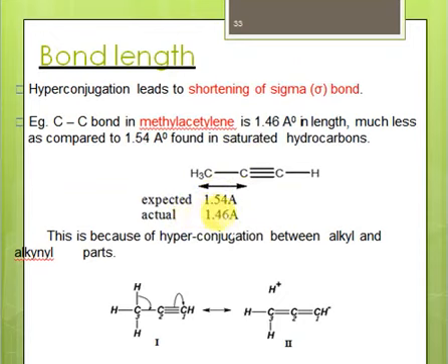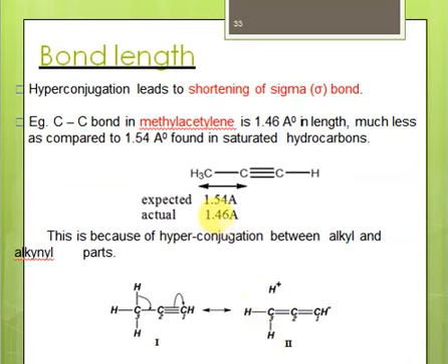And why is that so? This is because of hyperconjugation. Just see, for example, this hydrogen is getting delocalized here, right? So we're getting a double bond here, and a double bond is shorter than a single bond. Since it's not a pure double bond, it's a bit longer, right? So you can see easily that this bond length is very close to that of a double bond. So it's actually because of this hyperconjugation.